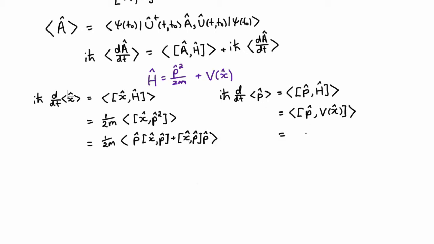So over here on the momentum side, you'll notice that we have an arbitrary function of the operator rather than just a quadratic function of the operator, so we need something a little bit more sophisticated. And we can use a result more or less straight from our assignment. In our assignment we proved that the commutator of x and p to the n, we can do it for p squared here, but we can do it by induction to get an arbitrary n, is just iħ n p to the n minus 1.